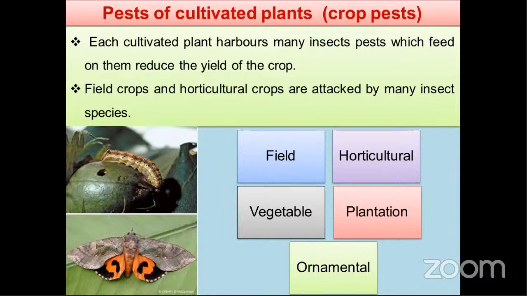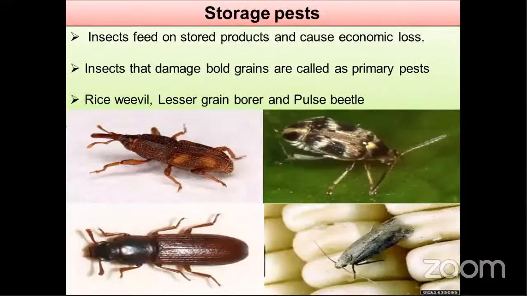So within genus, monophagous. Within family, oligophagous. Polyphagous means various families. So these are the terms which are related to these crop pests. Okay. Next one, storage pest.